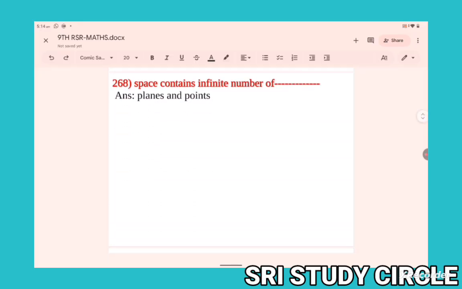Space contains infinity number of planes and points. A space contains infinity number of planes and infinity number of points, lines, and so on. Mainly infinity number of planes.